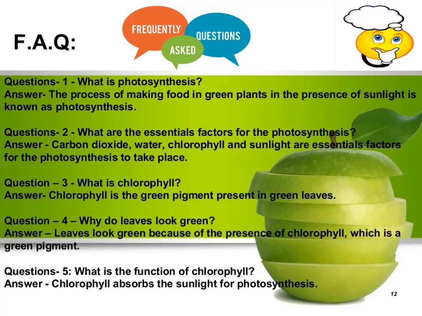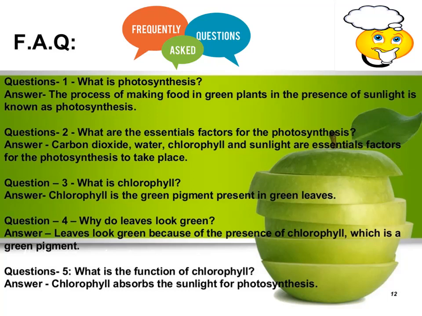Carbon dioxide. What is the chemical formula? CO2. Water, that is H2O. Chlorophyll and sunlight are essential factors for photosynthesis to take place. Question number 3. What is chlorophyll?